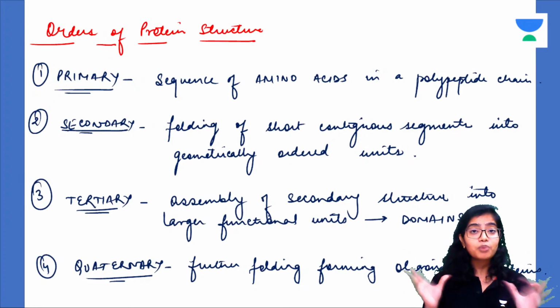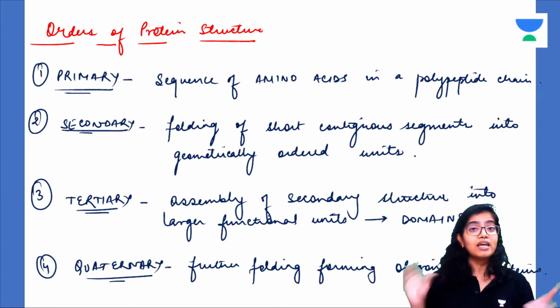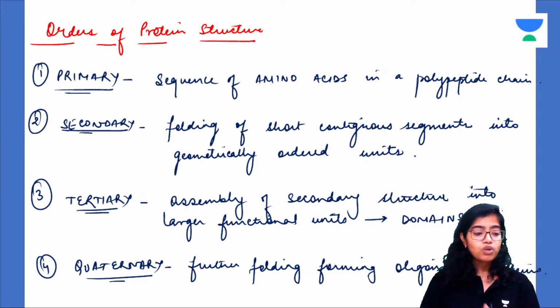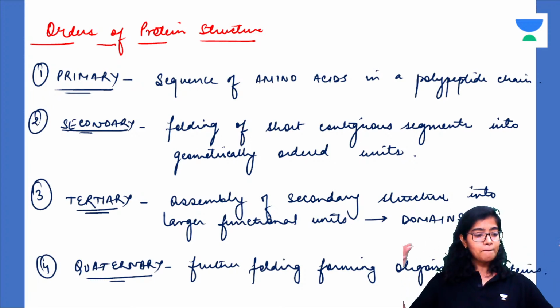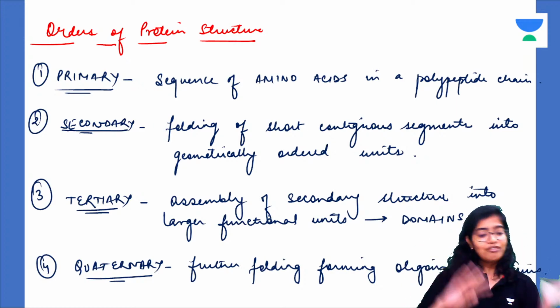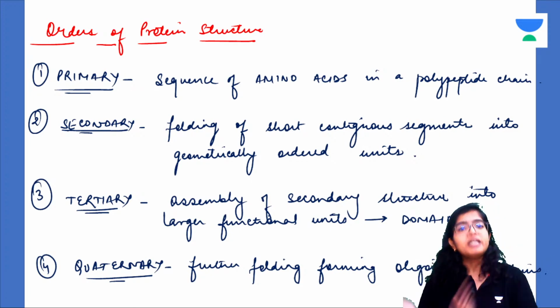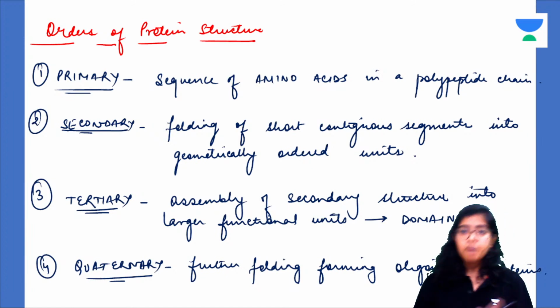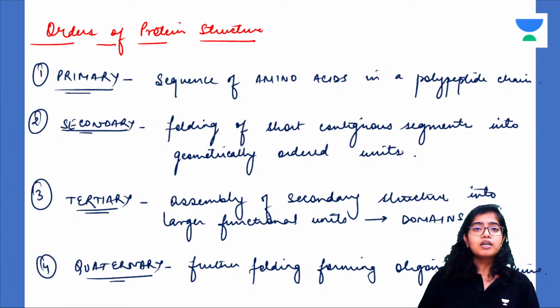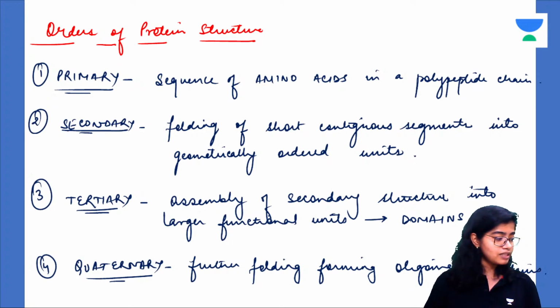Now this protein wants to be very complicated for it to be functional. So what will it do? It will turn towards the secondary structure. The secondary structure is achieved when this plain vanilla primary structure gets folded. It can get folded into an alpha helix or into a beta pleated structure. Other secondary structures are loops, turns, bends, but they are not regular structures. The two regular structures are alpha helix and beta pleated structure.